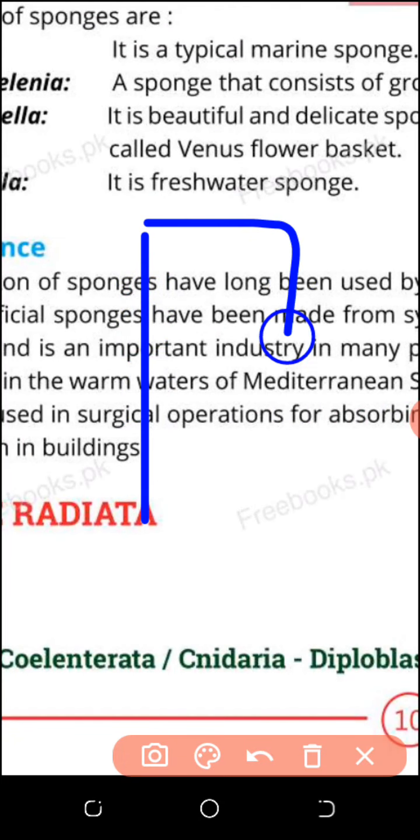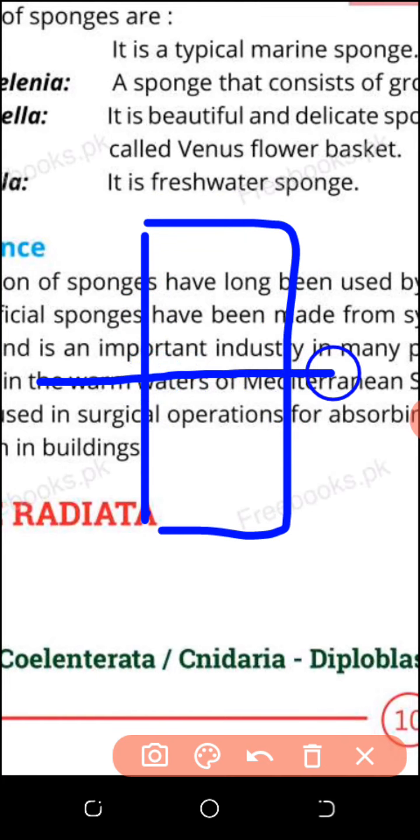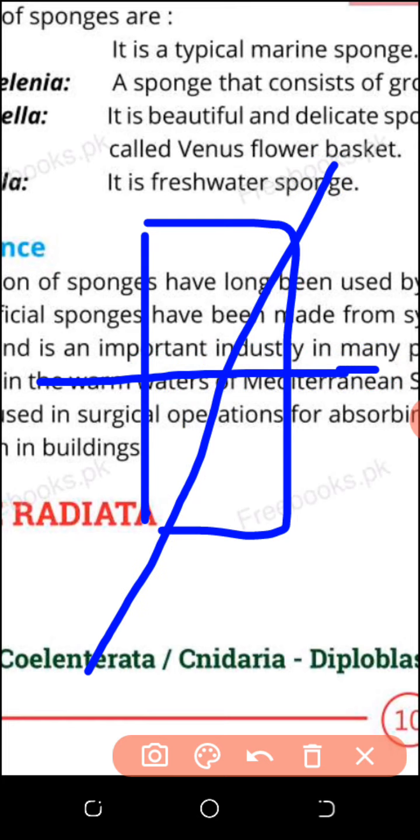This is an animal. When I divide by this angle, both parts will remain the same, right? But when I divide by this angle, both parts still will remain the same. But for example, this is a head and these are the legs, just like a human body.